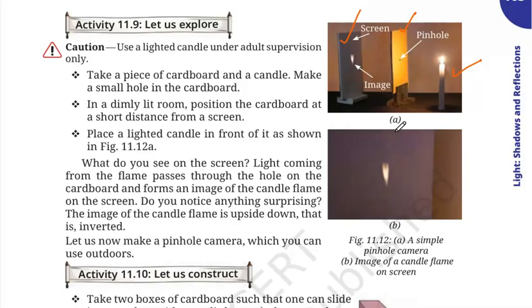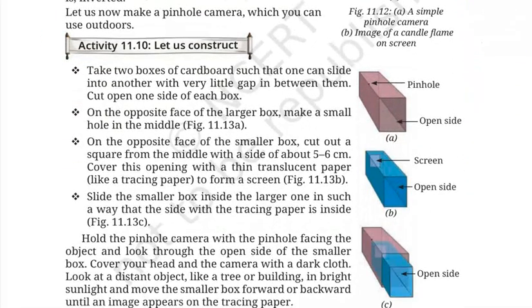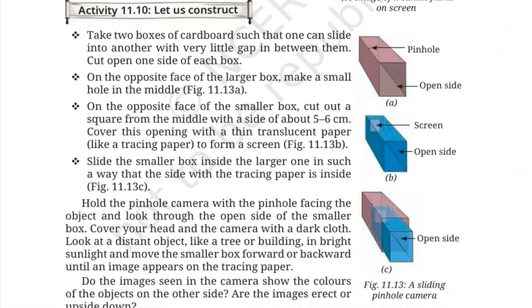You see that the image is inverted, that is upside down. Okay, now let us make a pinhole camera. How do we make a pinhole camera?